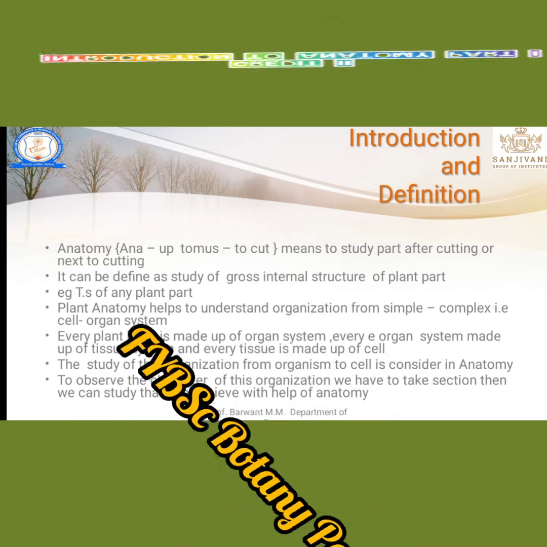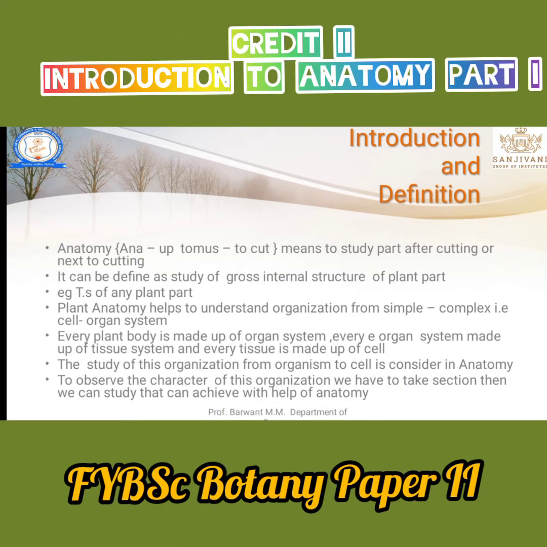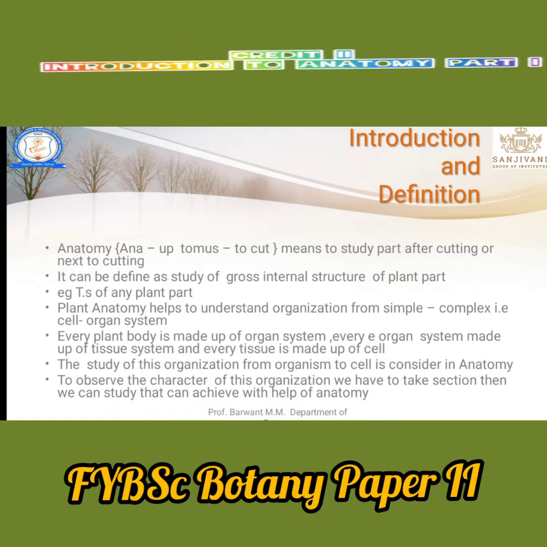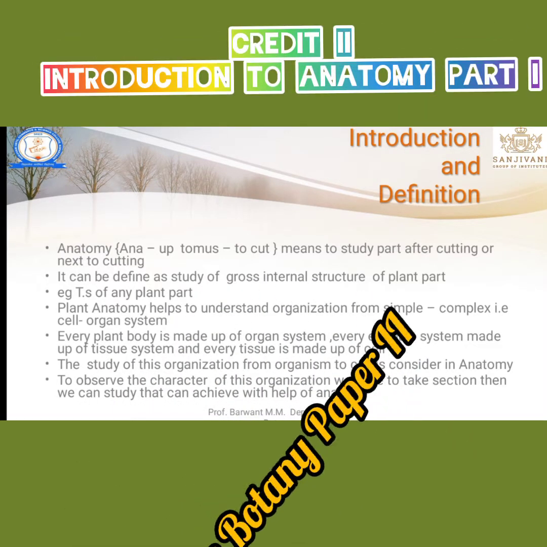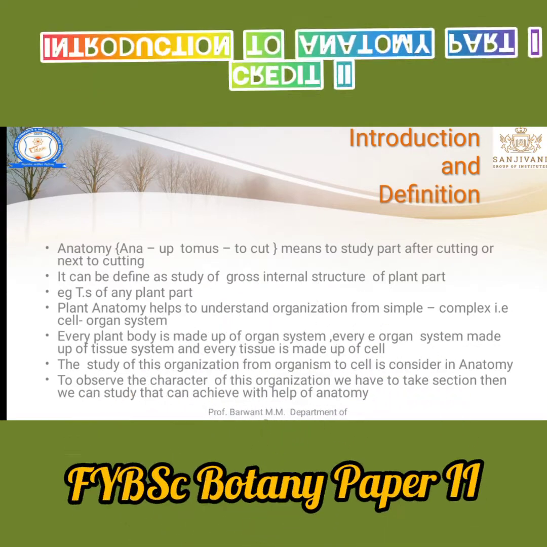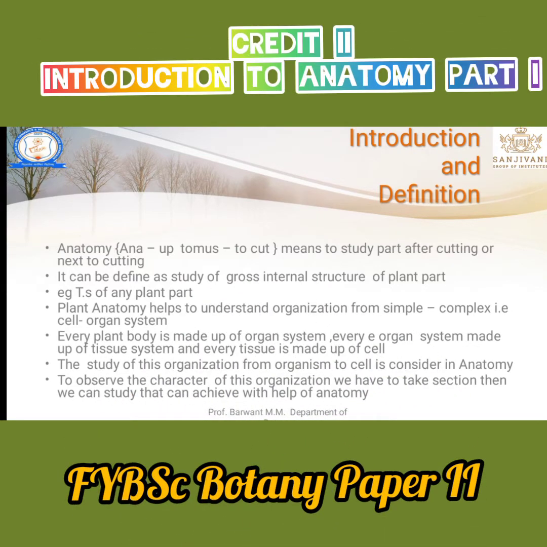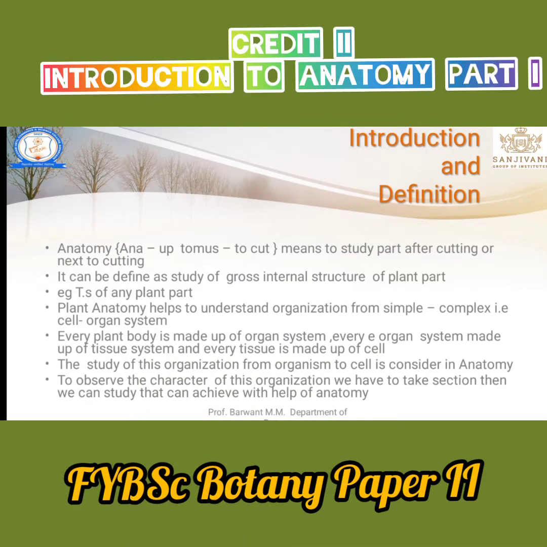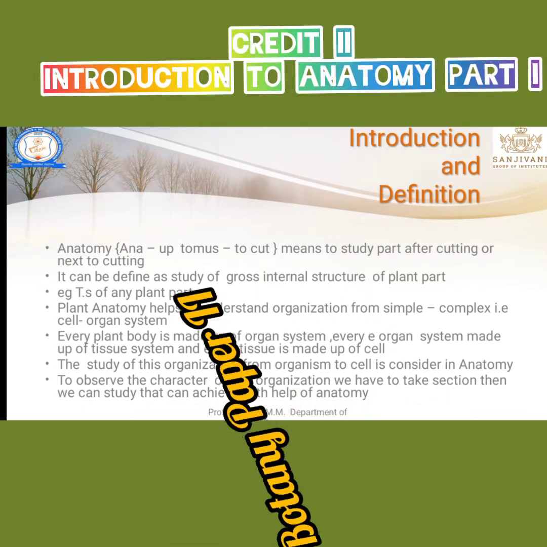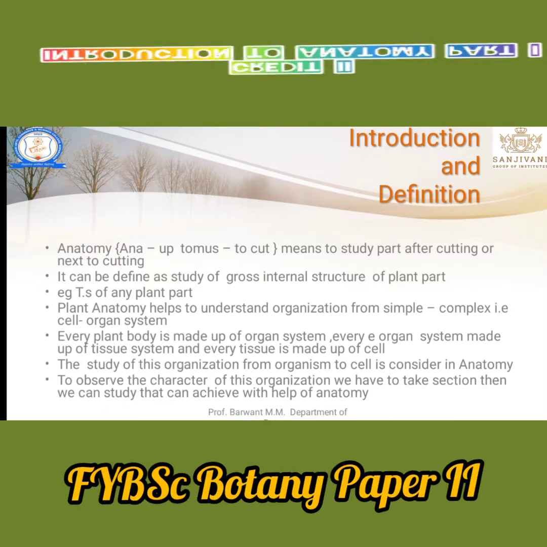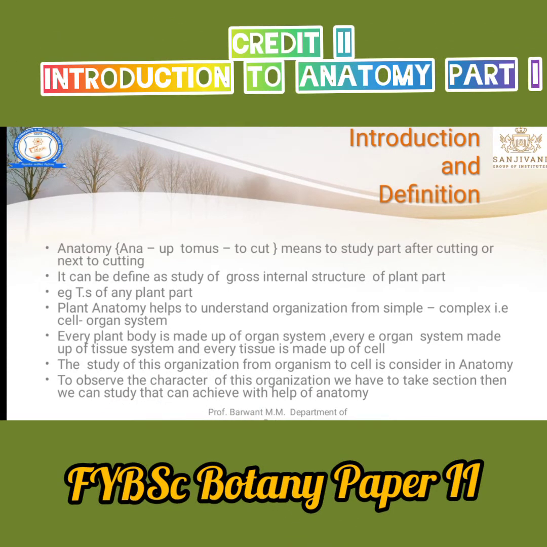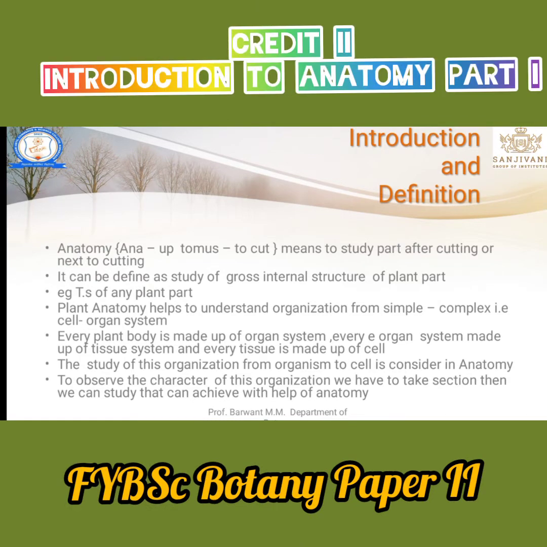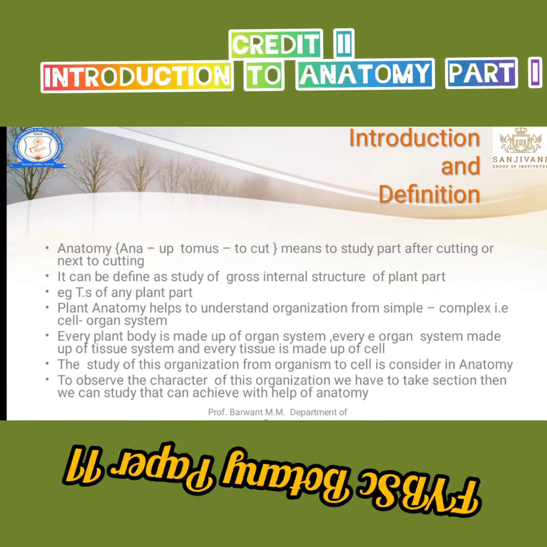When we study anatomy, we understand how any organism is formed, plant as well as animal. From cells form tissues, from tissues form organs, and from organs form the entire organism. The study of this organization from organism to cell is considered anatomy.